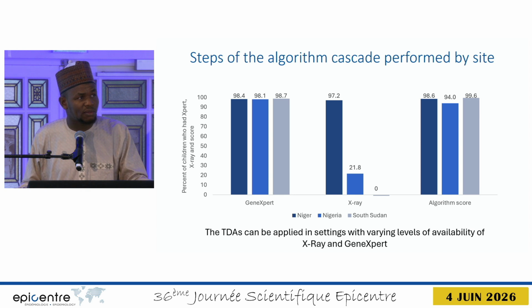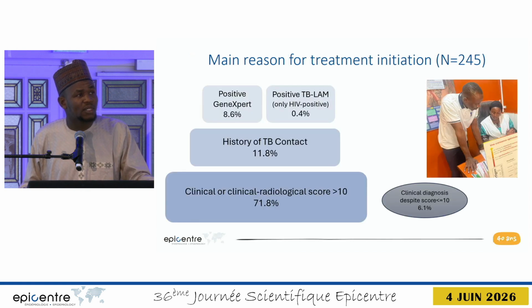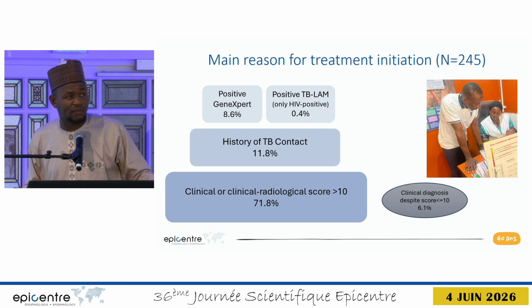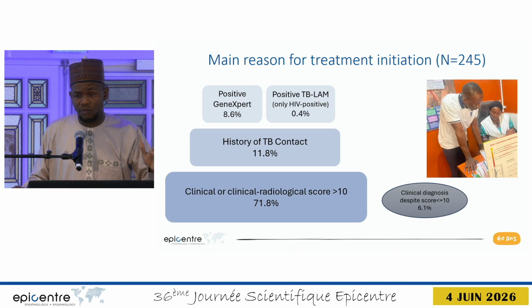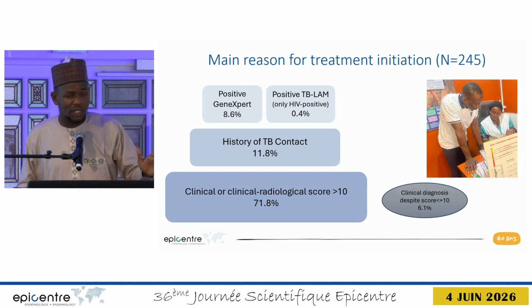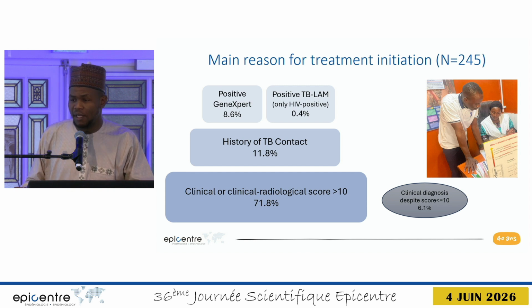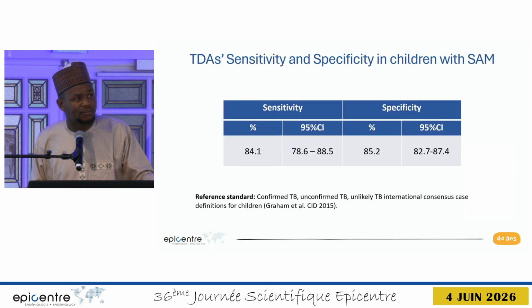This is also a very important finding because we can see from the main reasons for treatment initiation that, out of the 245 kids started on TB treatment, more than 70% of them were diagnosed based on the scoring system, around 12% were based on history of contact with someone with TB, around 9% based on the Gene Xpert testing, and only 0.4% were diagnosed based on positive TB-LAM, and these are kids living with HIV.